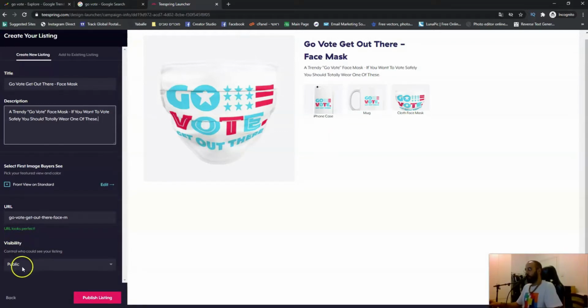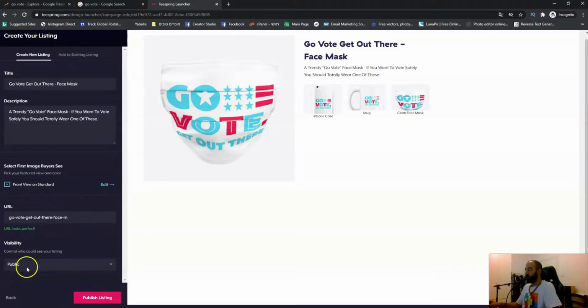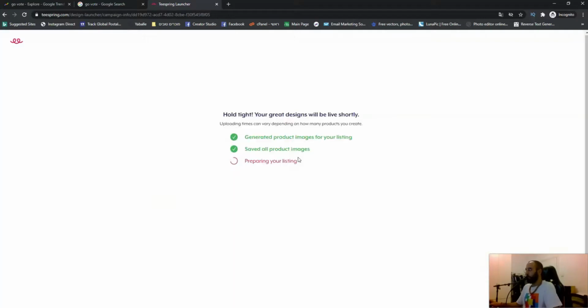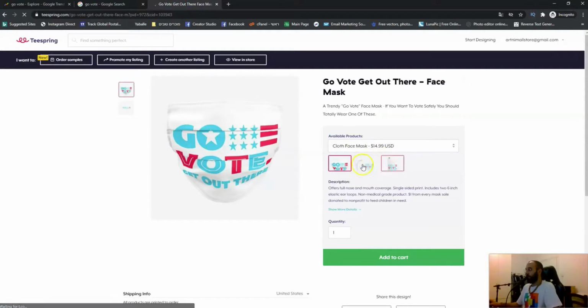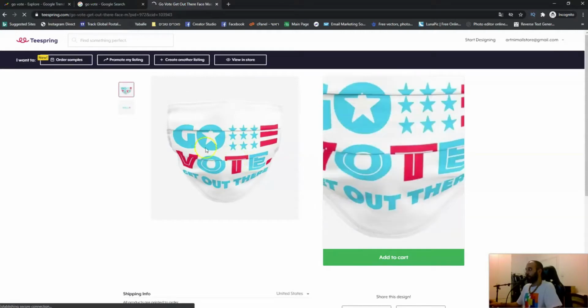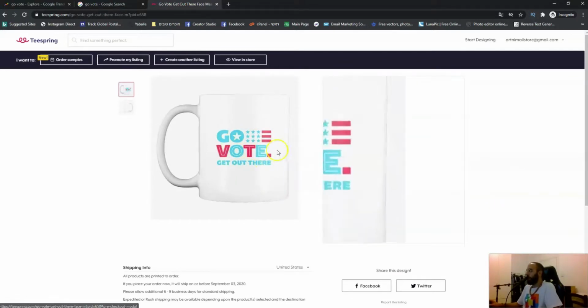Now on visibility, you should put it on public, which is the automatic selection by Teespring. You can change it to private or unlisted, but we need to leave it as it is on public. And the last thing you will need to do is to click on publish listing, and voila, you have your 3 products for the same amount of work. Now Teespring is preparing your listing, and tada, we have 3 different kinds of products with this design on, and you can see now people who search for this kind of printed product can buy them and enjoy them.